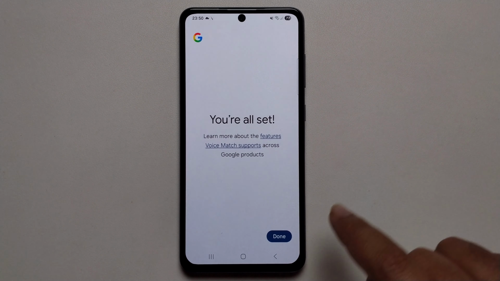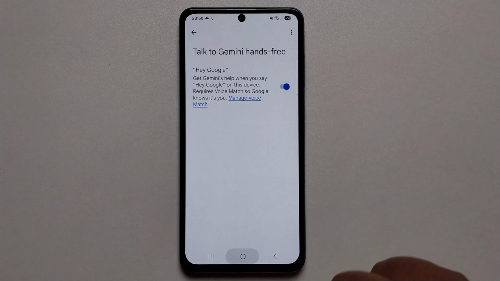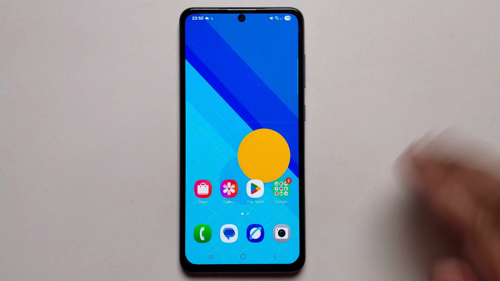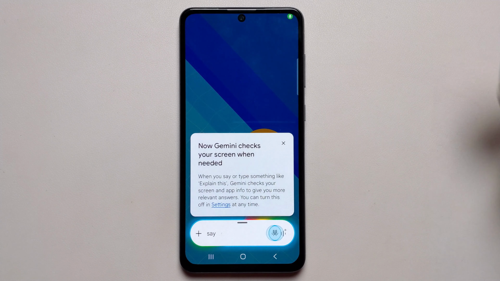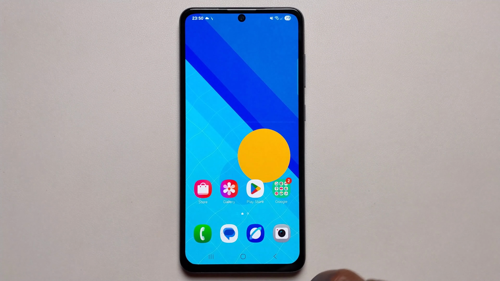Okay, you are all set. Press on done. Make sure to turn on. Just go back. And you just say, "Hey Google." Now it opens this and fixes any problem. So that's it. That's how we can do this.